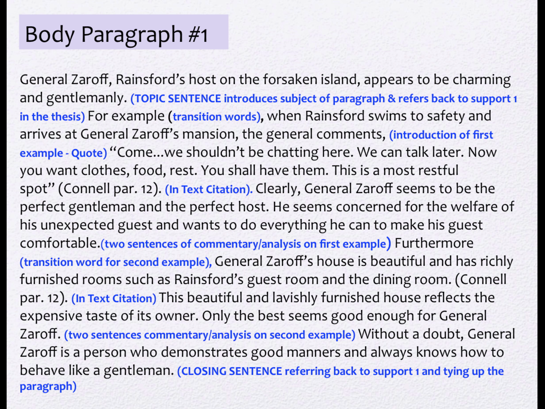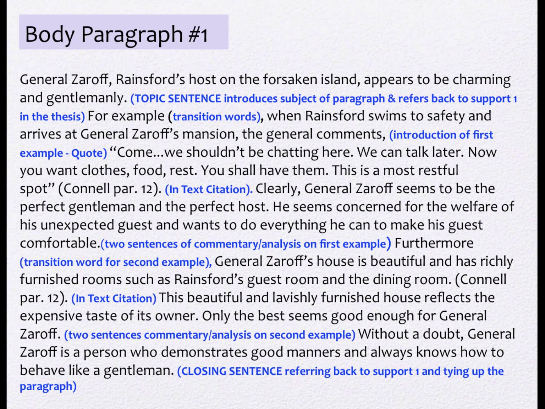When Rainsford swims to safety and arrives at General Zaroff's mansion, the general comments, "Come, we shouldn't be chatting here. We can talk later. Now you want clothes, food, rest. You shall have them. This is a most restful spot." In-text citation. Clearly, General Zaroff seems to be the perfect gentleman and the perfect host. He seems concerned for the welfare of his unexpected guest and wants to do everything he can to make his guest comfortable. The writer provided 2 sentences of commentary there.